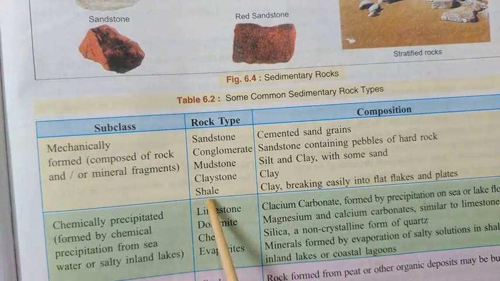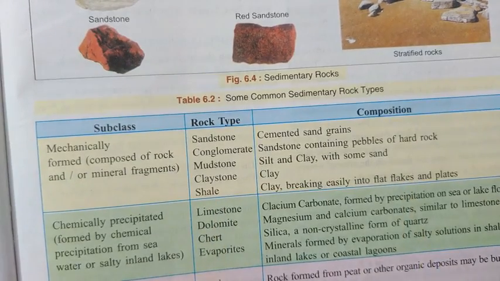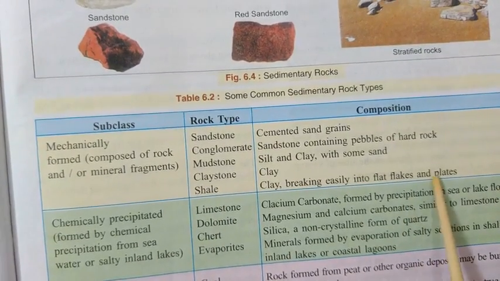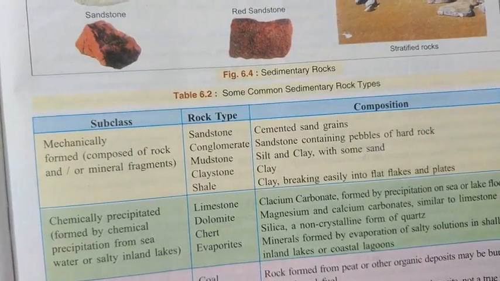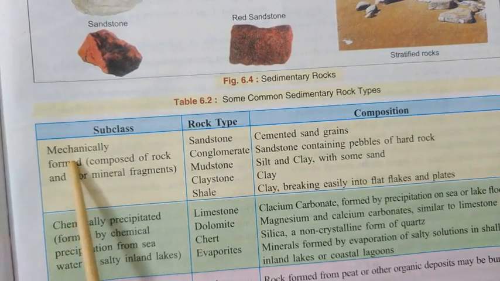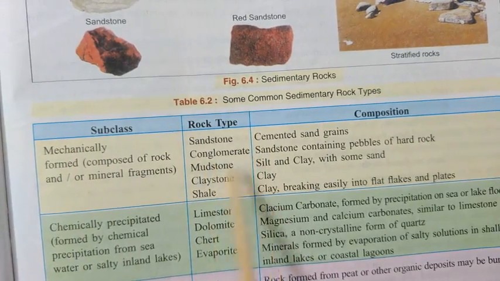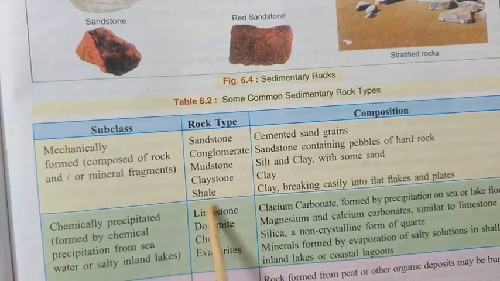That's why in shale you will find so many flakes, flat flakes, meaning layers, different plates. So this is the first example of the mechanically formed rocks. Many examples you have seen here: sandstone, conglomerate, mudstone, claystone, shale.